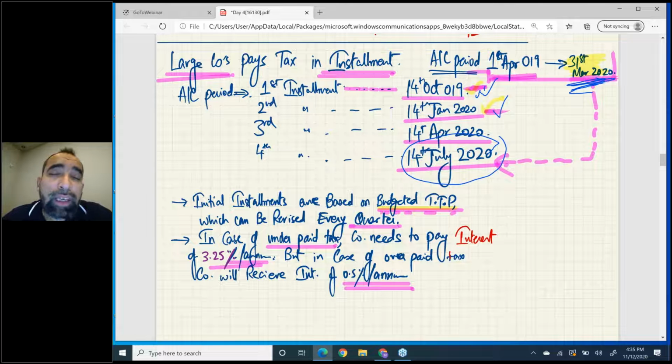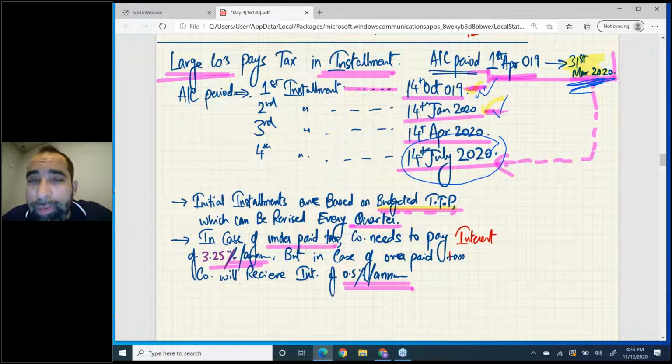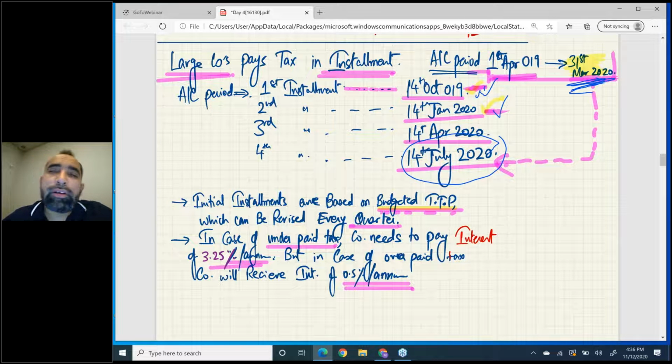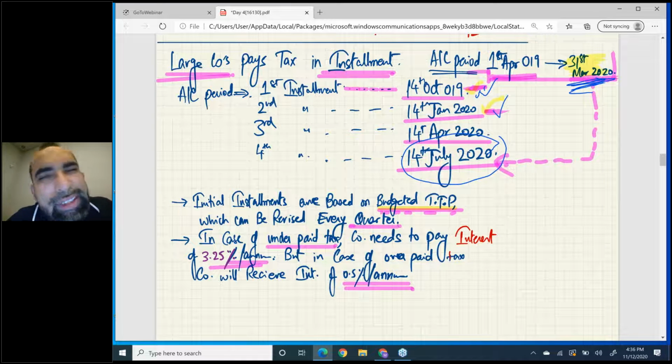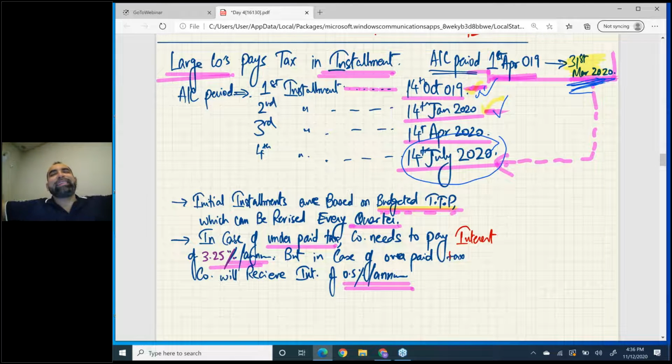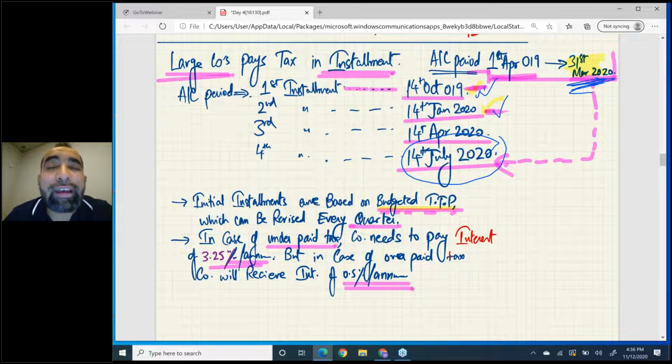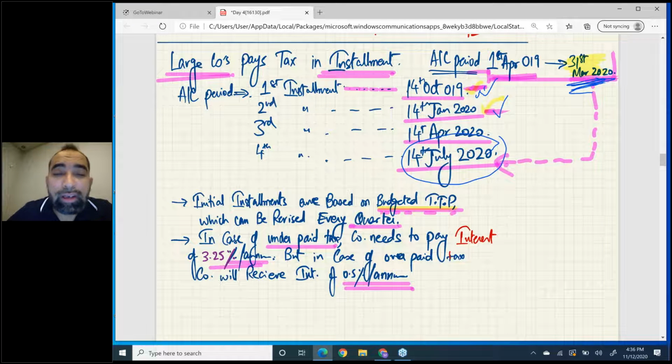But be careful, don't do fraud with the government. For example, you make a small budget and pay very little payments, and in the end your real tax comes out to be a big number, and you say sorry, it's my mistake. Then the tax department will say, no need to say sorry, you will have to pay interest, which is very high.